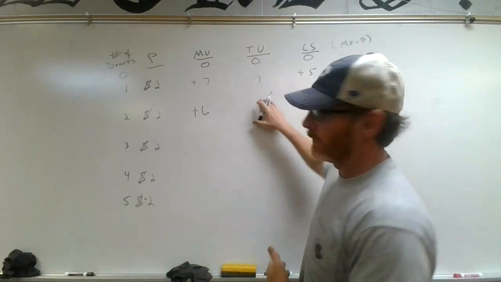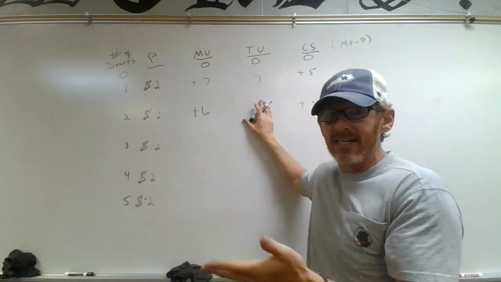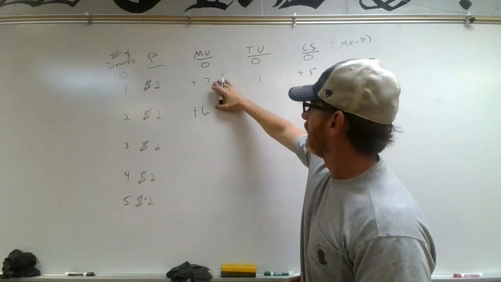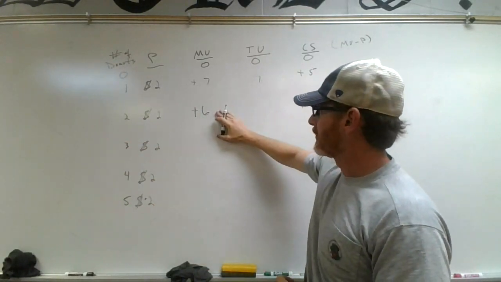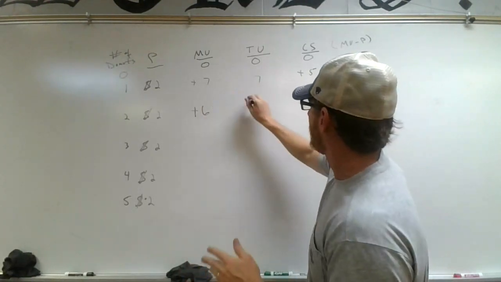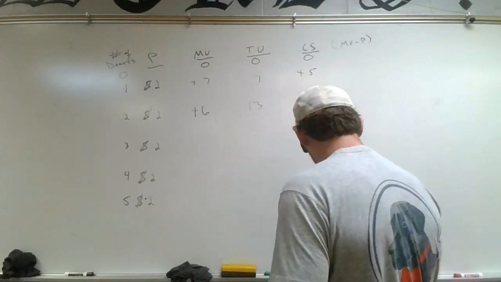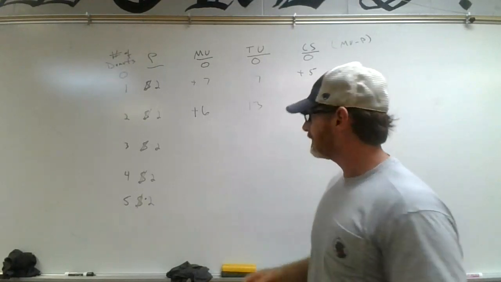So what would our total be? Kind of like in basketball, if you scored 10 in the first quarter and 6 in the second quarter, you had 16. Well, our marginal here for the first one is 7. Our marginal here is 6, so our total utility, all the utilities added together, would be 7 plus 6, which is 13. Okay? So now let's do a third one.